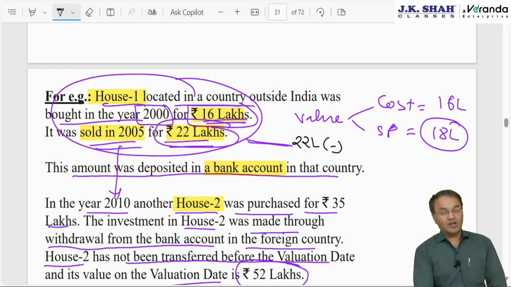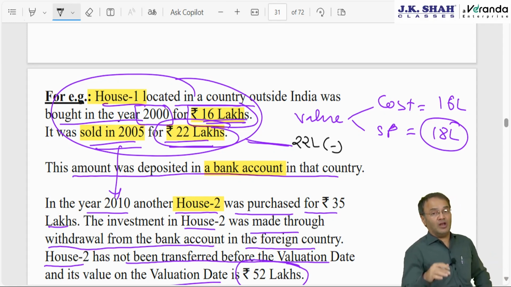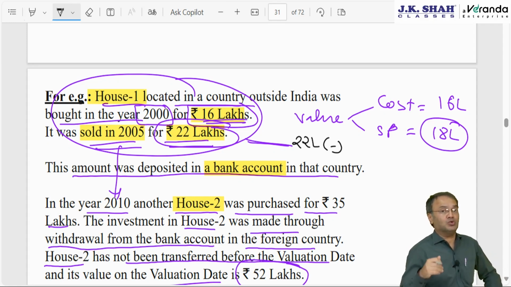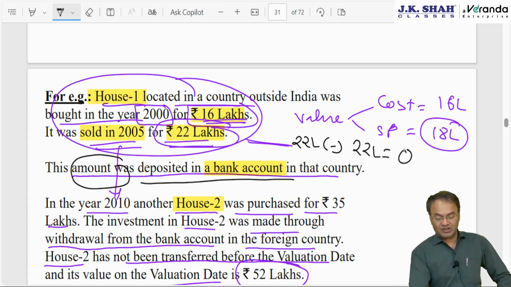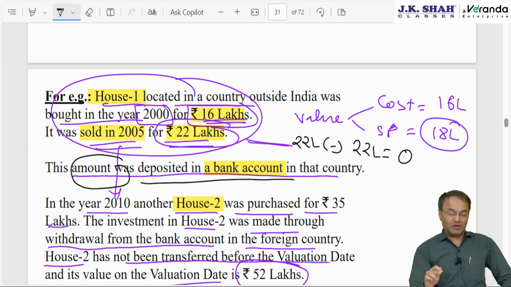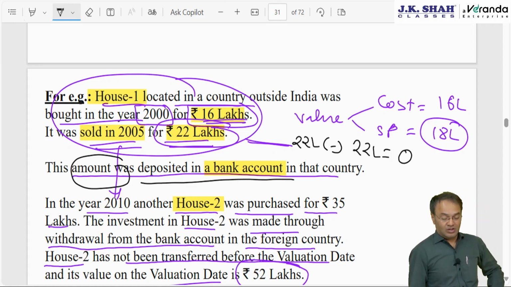Value will be 22 lakh. However, if anything is deposited in the next account, or any amount out of 22 lakh is utilized to acquire a new asset, it will be reduced from the value of this 22. So it says the entire amount of 22 was deposited in the bank account. The moment you deposit, remove it from the value of this asset, and the taxable value comes down to 0. Taxable value of house number 1 becomes 0, but the bank balance has increased now. Sold for 22 lakh, the bank balance will shoot up by 22.